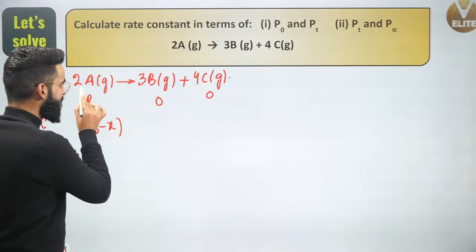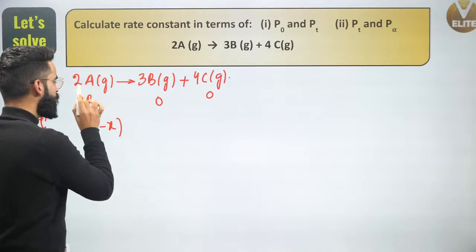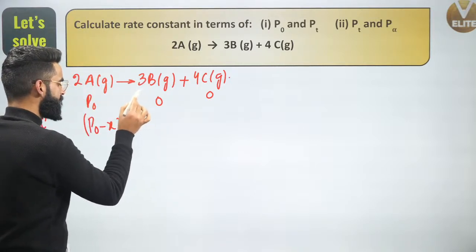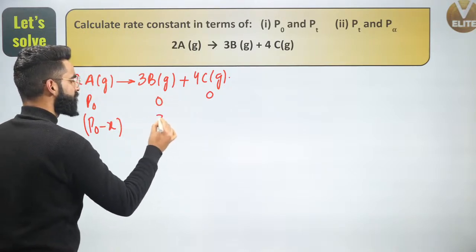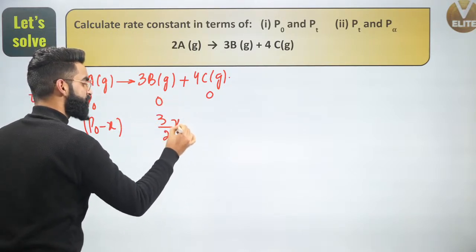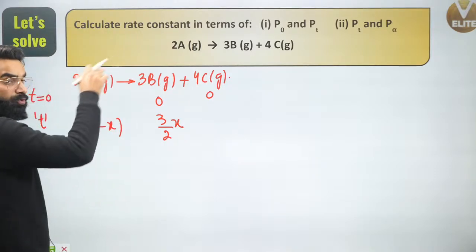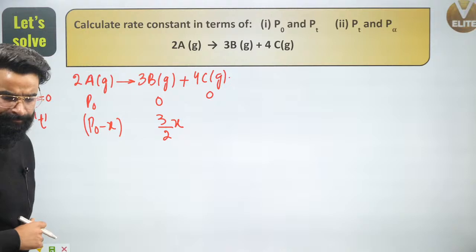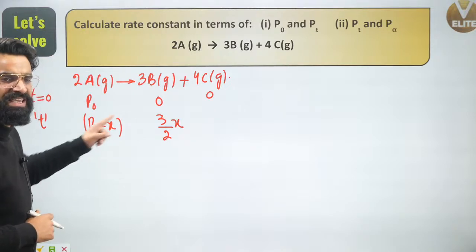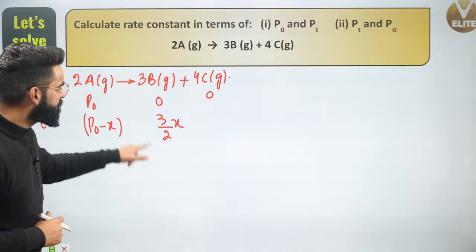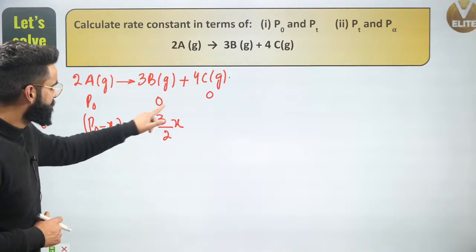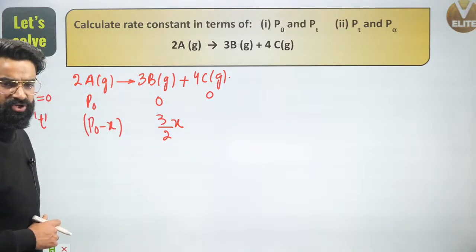Now we will see. 2 moles of A gives 3 moles of B. 1 mole of A should give 3/2 moles of B. So x moles should give what? 3 by 2 multiplied by x. As I told you, I'm going to treat these pressures in the same way as I used to do for moles. What is this 3 by 2x? This is the pressure of the container due to B.